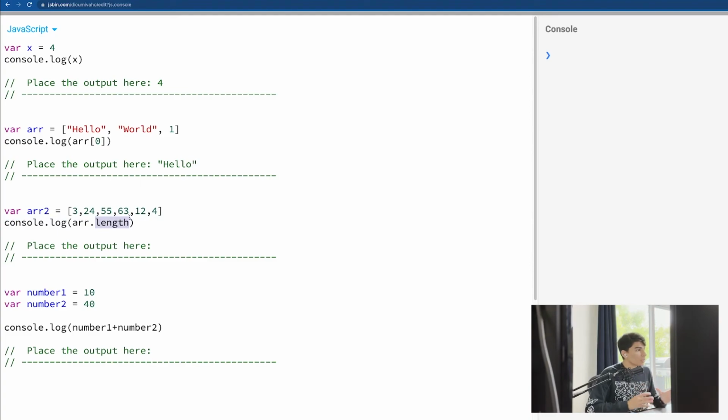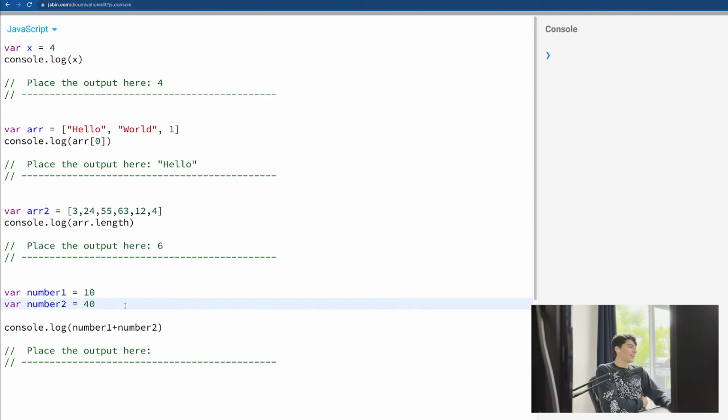With the word length, we already know a little bit about it, but let's just make sure here. When we talk about the length, it's about the length of the array. We can ask about the length of, for example, a string. The length of the string here is gonna be 1, 2, 3, 4, 5. It's gonna be 5. What about the length here? 1, 2, 3, 4, 5, 6. So the length here is 6.